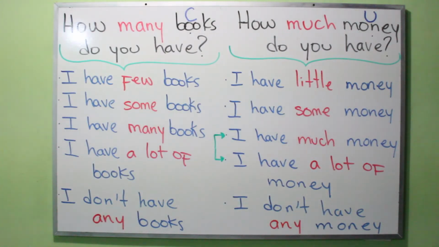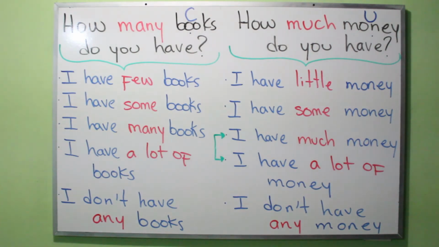And finally we have, I don't have any books. Remember that any is used in negative sentences. So we say, no tengo ningún libro. On the other hand, we have, how much money do you have?